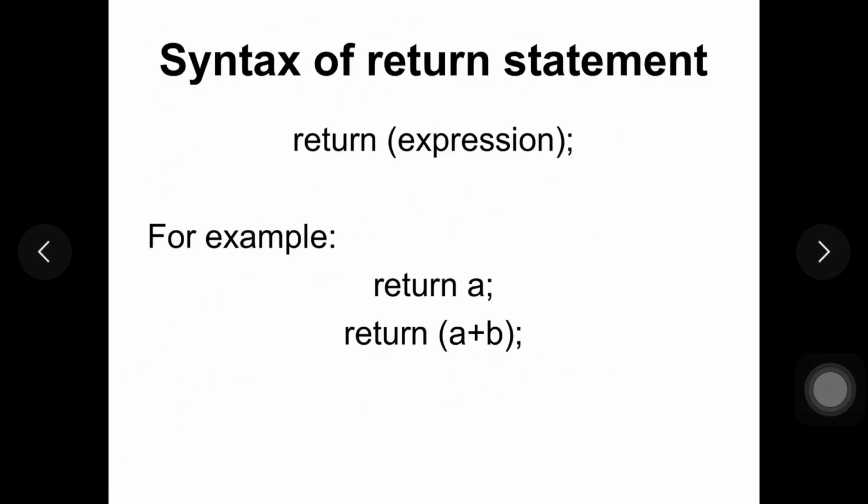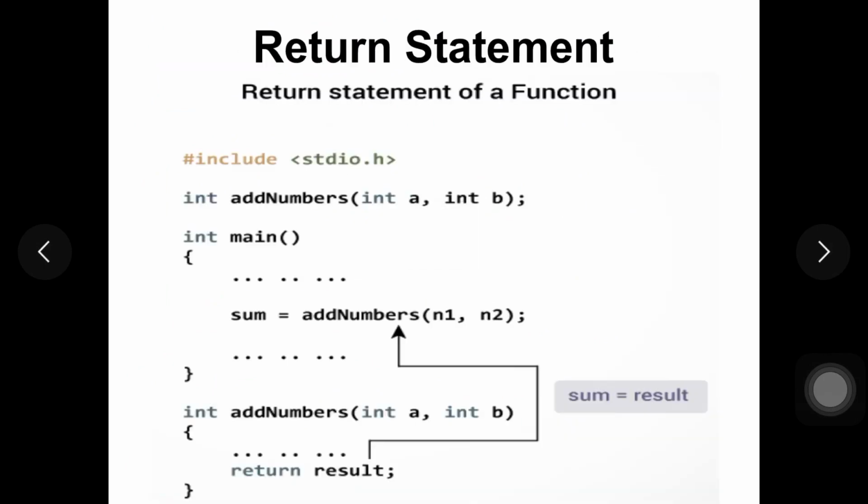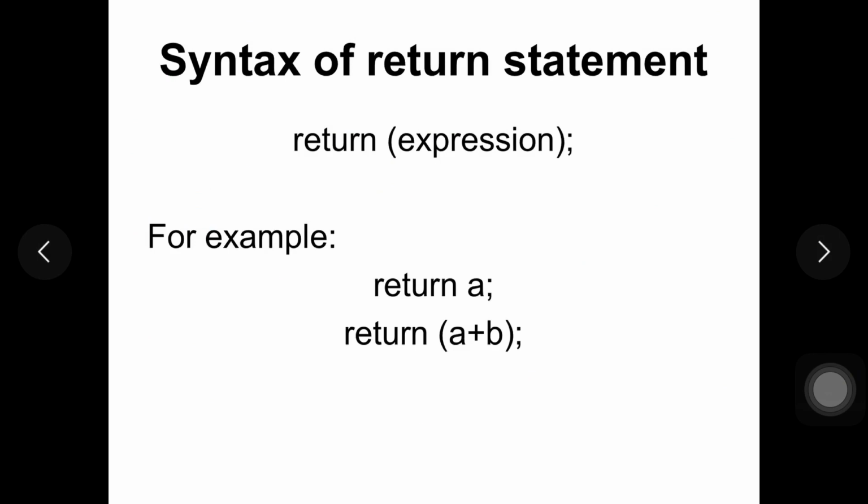So we can see we can use some syntax for return statement. As you can see in this previous slide, the syntax is written as return followed by a variable. So what value you are going to return, you are going to write in front of the return keyword. The basic syntax for writing return statement is return in the bracket expression. Okay, so it is not that you are just passing variable value back to the main function. You can pass any expression also back to the main function.